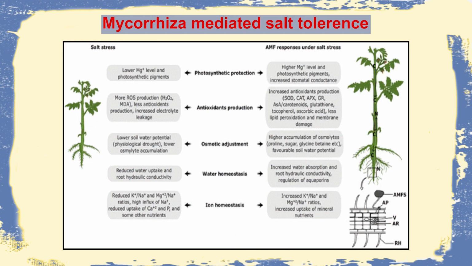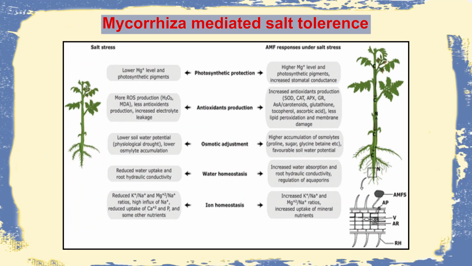Mycorrhiza can actually bring about salt tolerance, like in photosynthetic protection, the magnesium level may be increased. The magnesium procurement is more, so there is more photosynthesis. Of course, these are all in the presence of excess potassium or sodium salt in the soil. There will be more ROS production, reactive oxygen species.